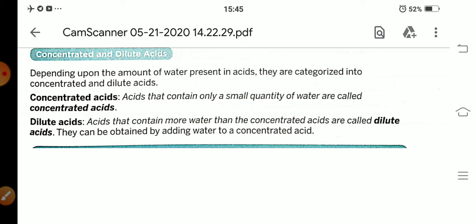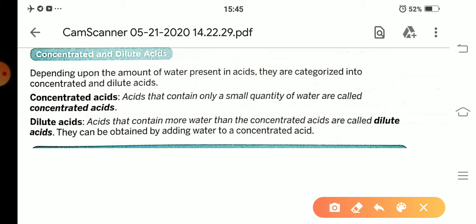Concentrated acids: acids that contain only a small quantity of water are called concentrated acids. Means that acids which contain only a small quantity of water are called concentrated acids. But dilute acids: acids that contain more water than the concentrated acids are called dilute acids.